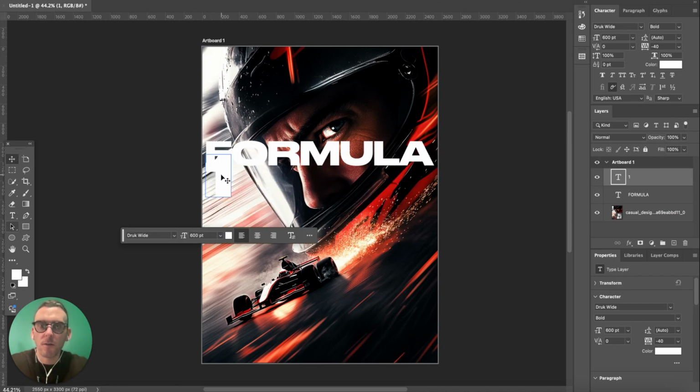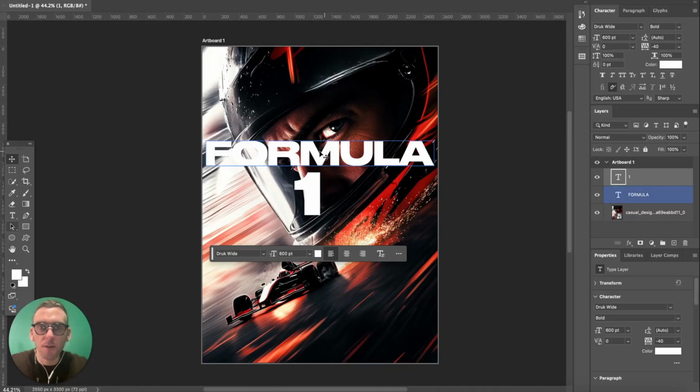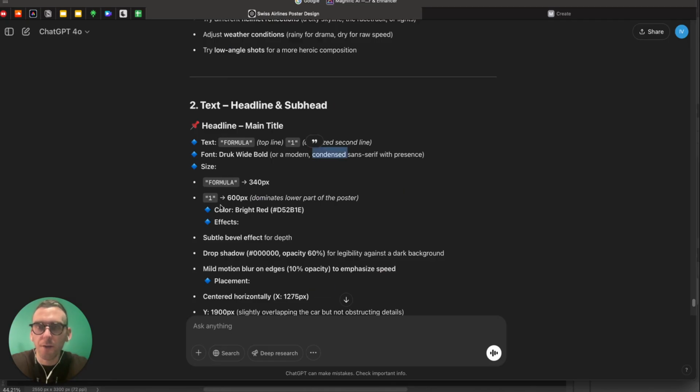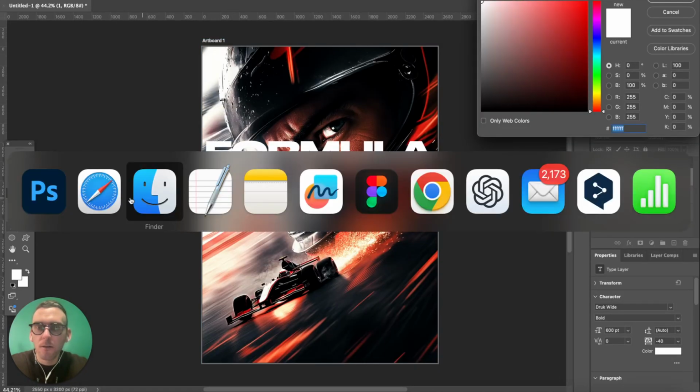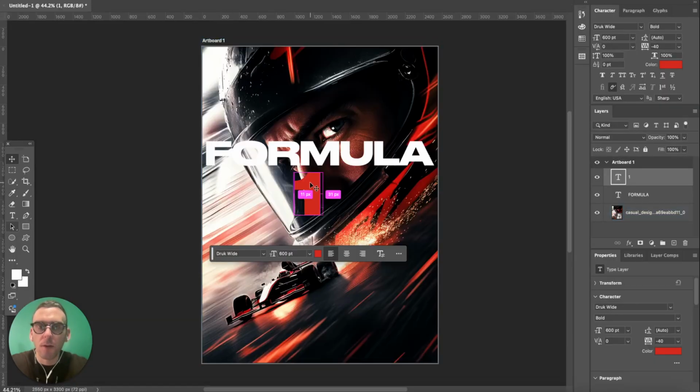So 1. Except it's not condensed. It doesn't even know what Druk looks like. It's not condensed, it's wide. Bright red. So they're both bright red, I guess. Let's just copy the color code. Okay.